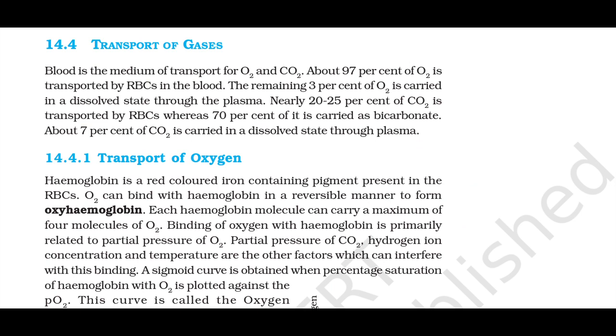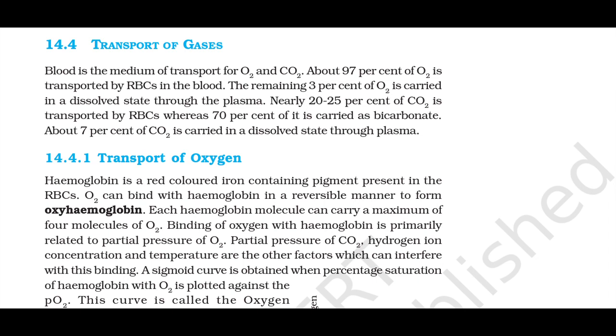14.4 Transport of gases. Blood is the medium of transport of O2 and CO2. About 97% of O2 is transported by RBCs in blood. The remaining 3% of O2 is carried in dissolved state through the plasma. Nearly 20 to 25% of CO2 is transported by RBCs, whereas 70% of it is carried as bicarbonate. About 7% of CO2 is carried in dissolved state through plasma.